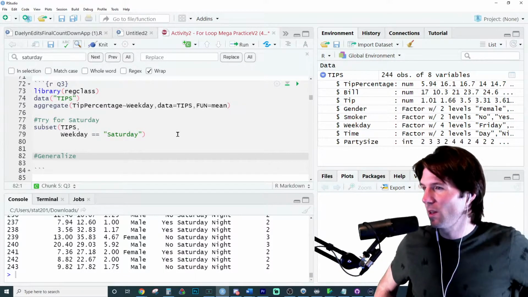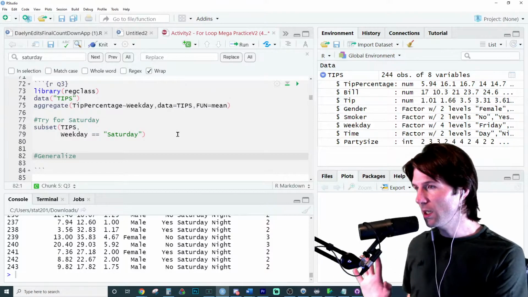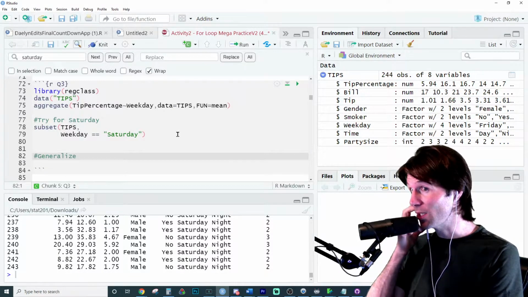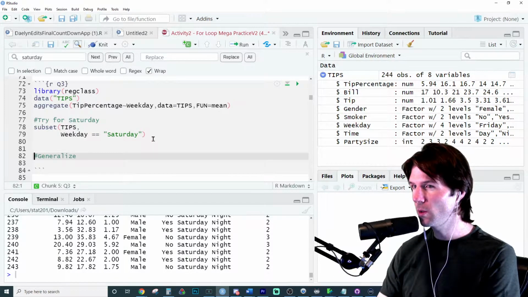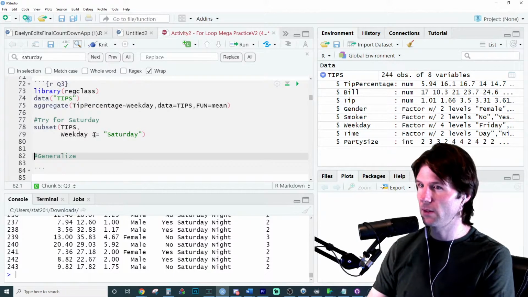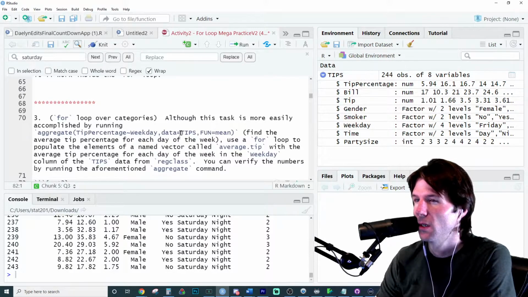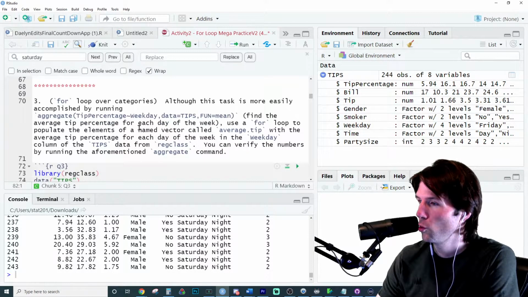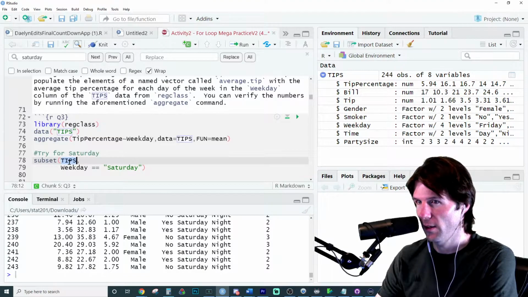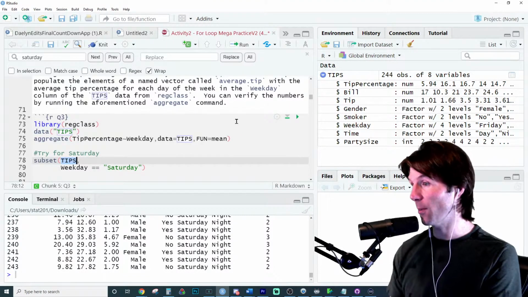So now here's the thing though. We just want the tip percentage vector. So what I like to say is this is now an object. I did it on tips. Is it supposed to be tips or tip percentage? And then make sure it's capital Tips right here. Make sure the tips is capitalized.